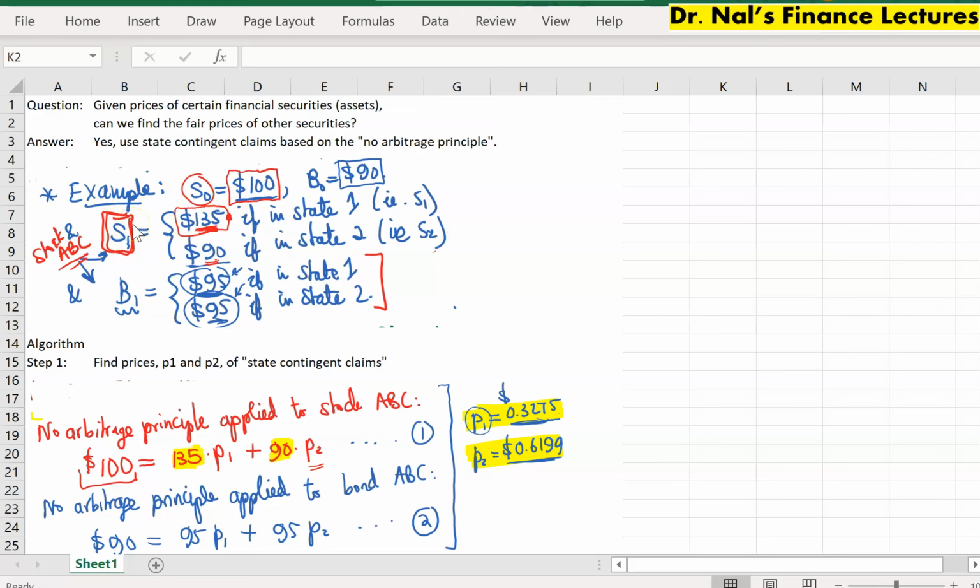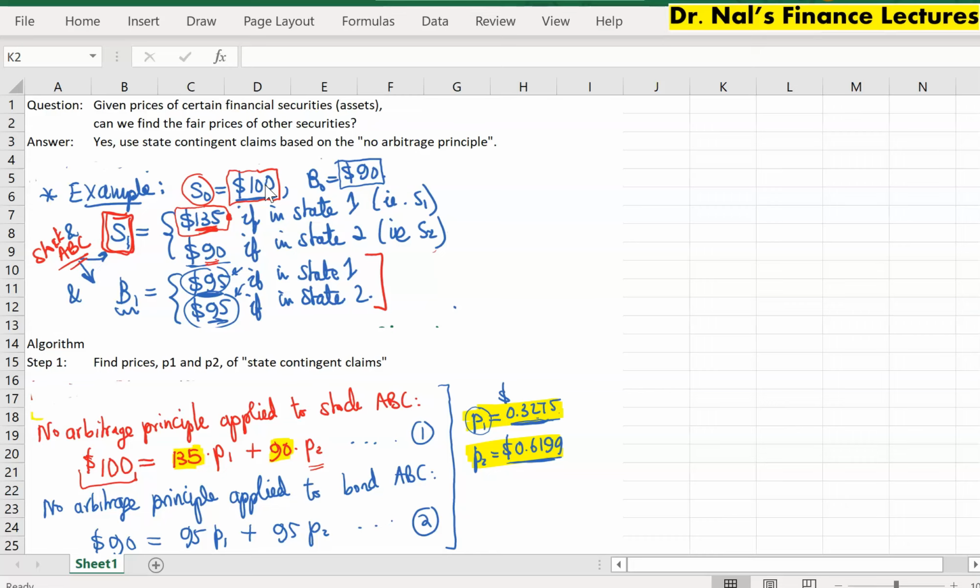So the value of the stock in year 1, this uncertainty, can be modeled using these state contingent claims. But wait a second, those state contingent claims, if they have price P1 and P2, their combined price today must be exactly equal to the $100 if there are no arbitrage opportunities, meaning if no one can make a gain by selling or buying these securities to beat the system, that must be the case. The two prices should be equal, so no one should try that.